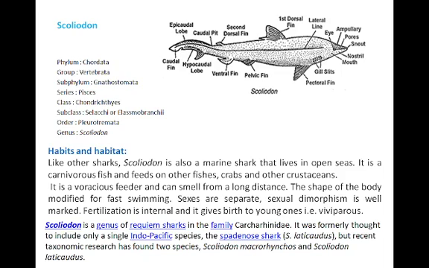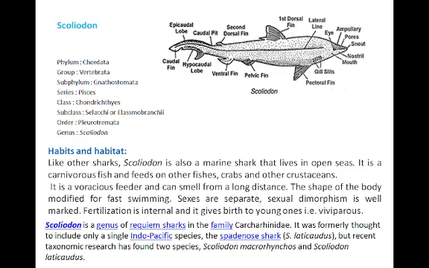Habit and habitat of these Scoliodon reveal that they are commonly known as shark. Scoliodon is an inhabitant of marine environments. They live in the open seas.